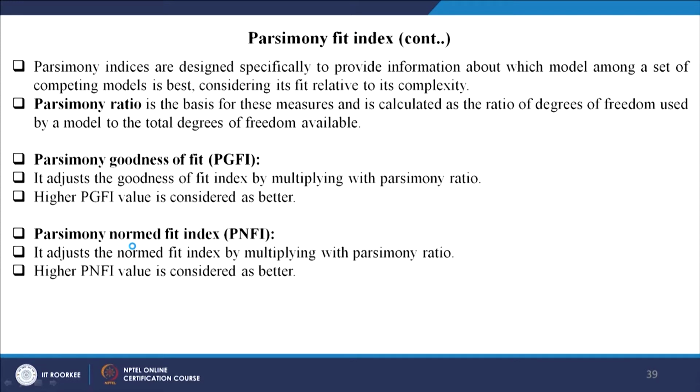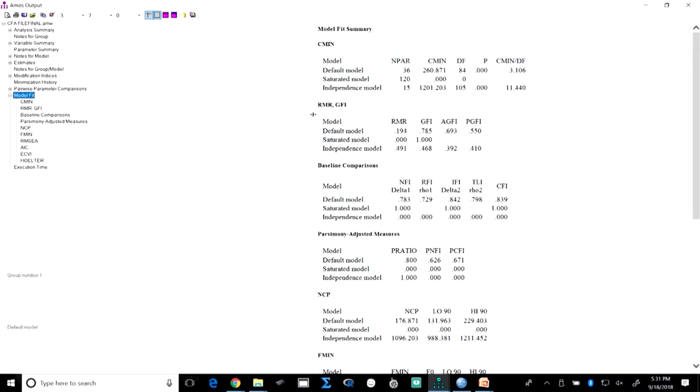Now, let me show you what we have got. We were here in the AMOS output. We said it should be less than 3, correct. Now, let us see if we can make some improvements in the model. You see the NFI is 0.783, GFI is 0.785, CFI is 0.839. So, if we see the cutoffs, the model's values are low. Now, how do we improve?